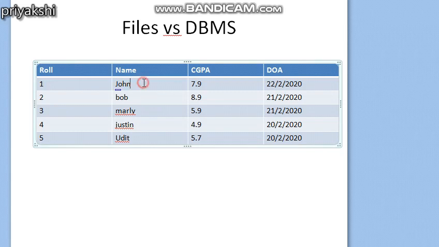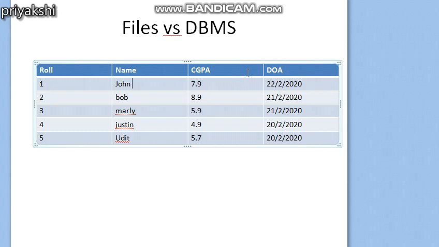Or in the name of the person you can also have some number, and it will not show any error in your normal file, because the data or information in a normal file does not have any data type or constraint.